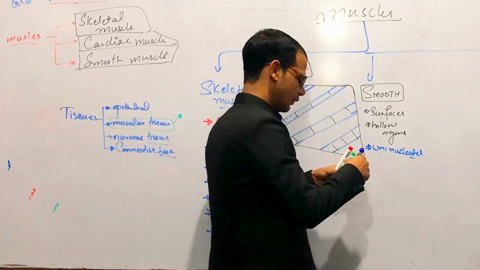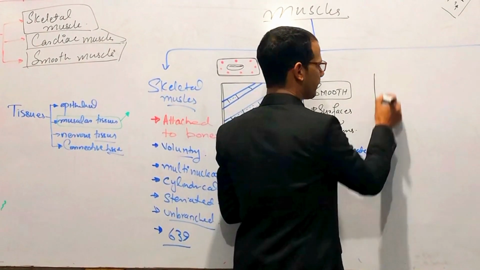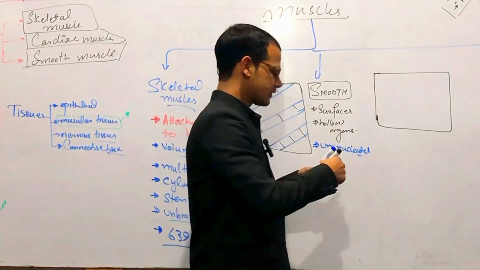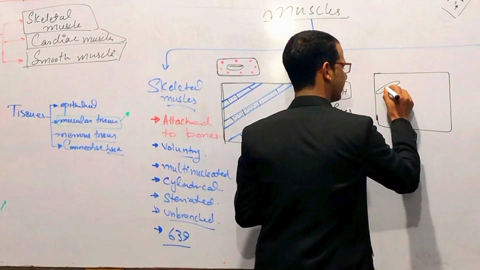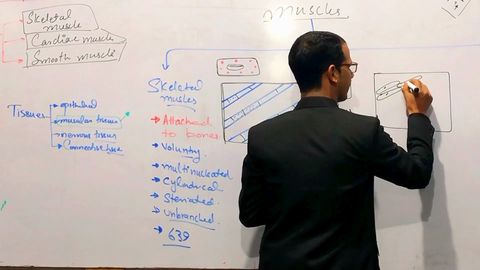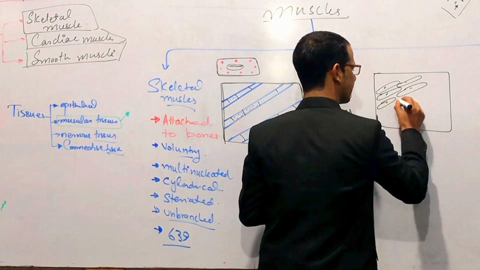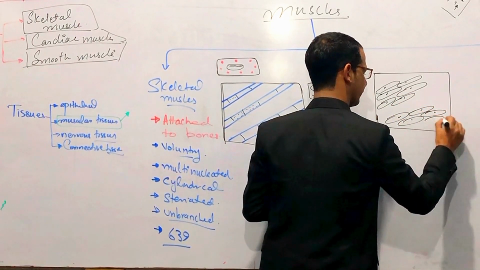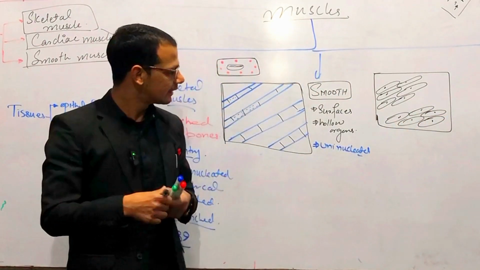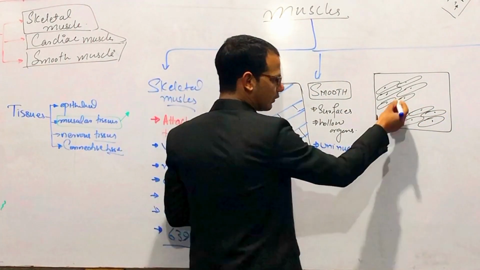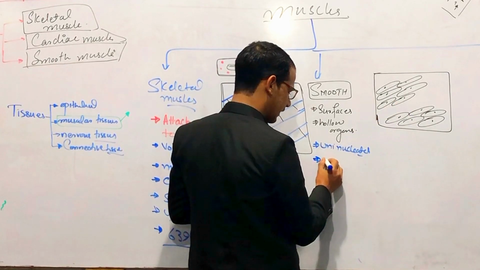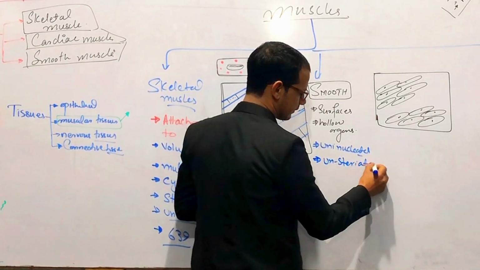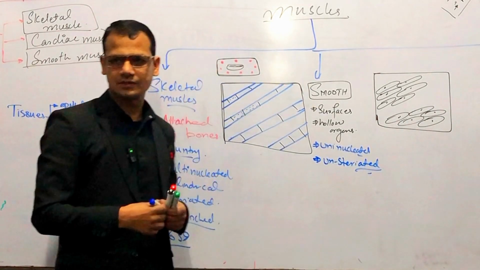For example, we have another slide here on which we have smooth muscles. They are unbranched but uninucleated, and the other thing is they are unstriated. They have no striations, right?